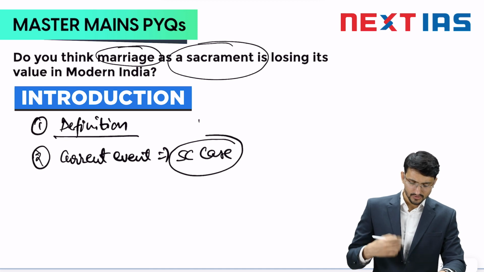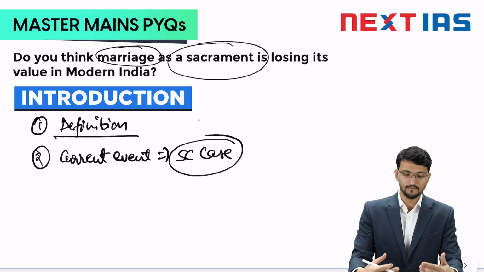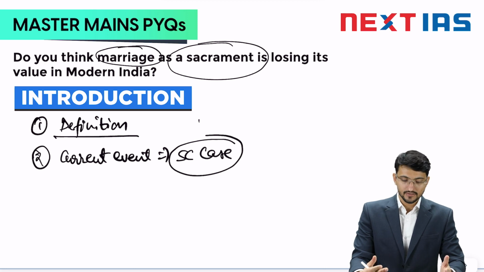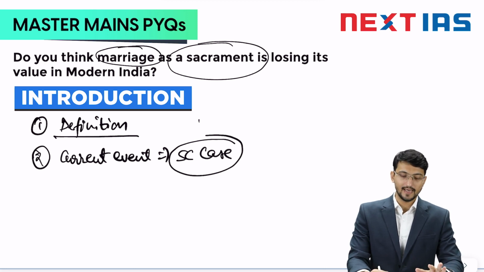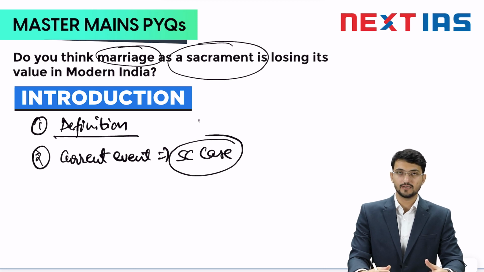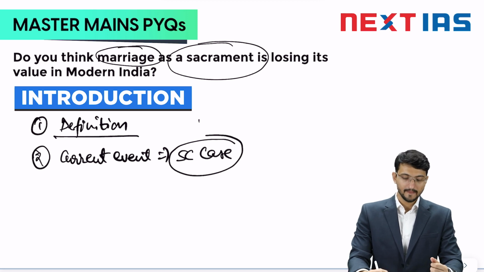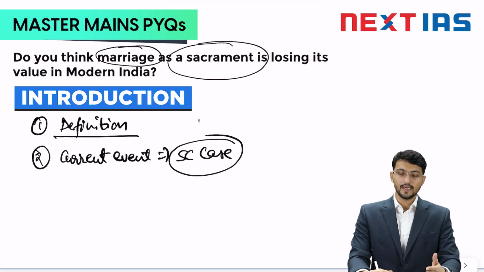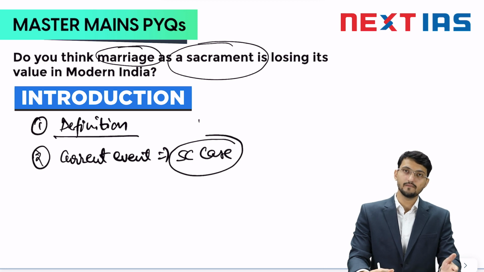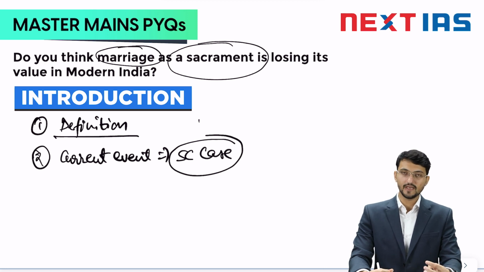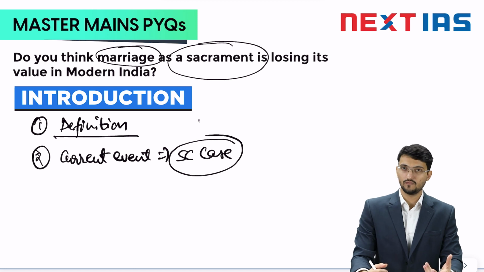So you all know what kind of marriages we have in India. In Indian society, we have marriages which are highly ritualistic, dominated by arranged marriage. They are usually arranged, and the families are involved. There are a lot of rituals, and astrology goes into it. It is not like a contract as happened in Western society. It is a very holistic event in one's life. This is what sacrament is all about.